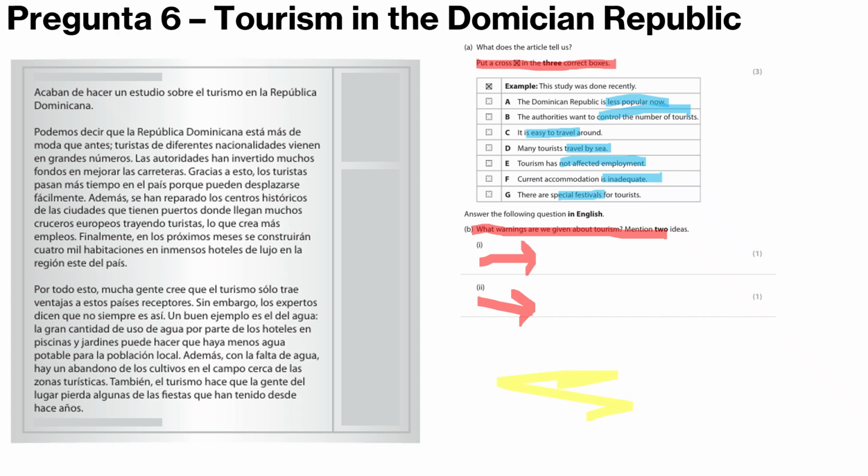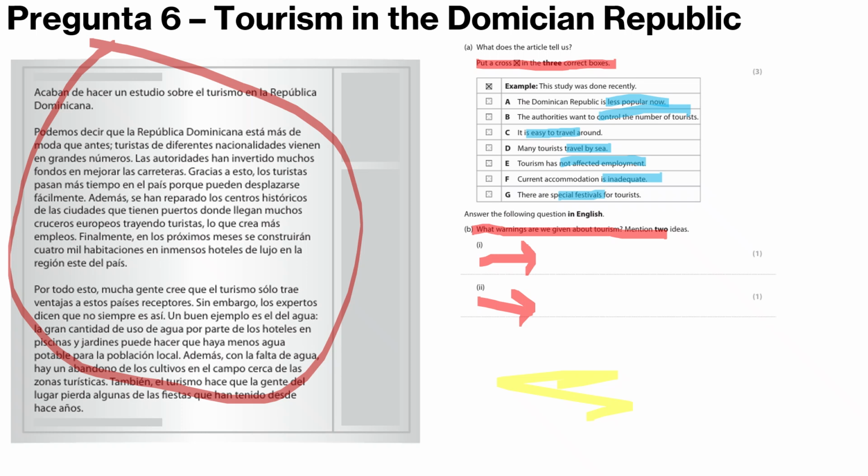Okay, I'm going to put my pen here, but I'm just going to read out the whole text. They have just conducted a study on tourism in the Dominican Republic. We can say that the Dominican Republic is more fashionable than before. Tourists from different nationalities are coming in large numbers. So we instantly know that it's not less popular now. Authorities have invested a lot of funds to improve the roads, which means that they are not bothered. Thanks to this, tourists spend more time in the country because they can easily move. So it's not that one, but it is C, as they can easily travel.